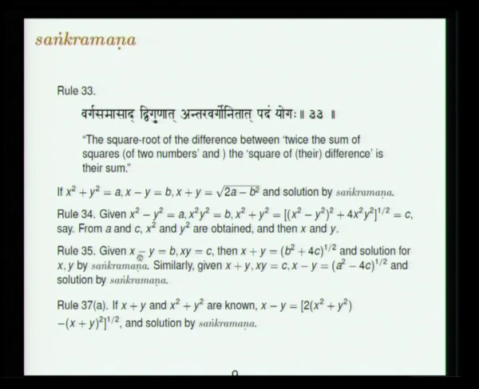Then similarly, suppose x minus y is given and xy is given. Then x plus y is b squared plus 4c whole to the power of half, and again you can find x and y by Sankramana. Similarly, given x plus y and xy, you can do that. And suppose x plus y and x squared plus y squared are known, then x minus y is equal to this quantity, and you can solve it by Sankramana.